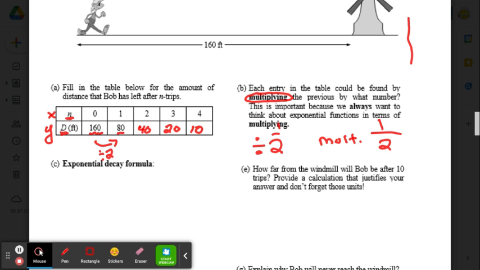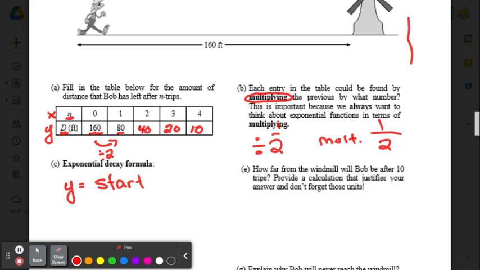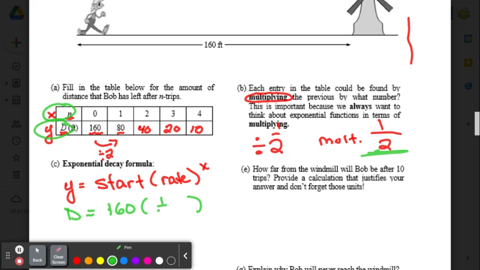So now we can make our formula. Y equals the starting number times the multiply rate to the X. So instead of X and Y, I'm going to use the D and the N because they go here. So Y equals, our starting is 160. Our multiply rate over here is 1/2. And then instead of an X, I'm going to put an N.